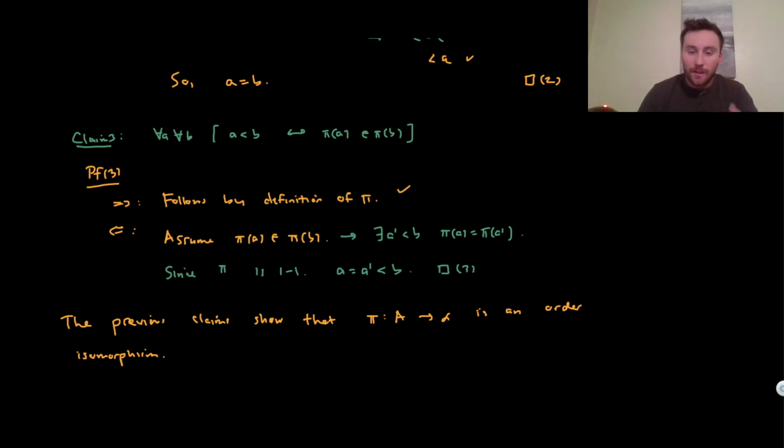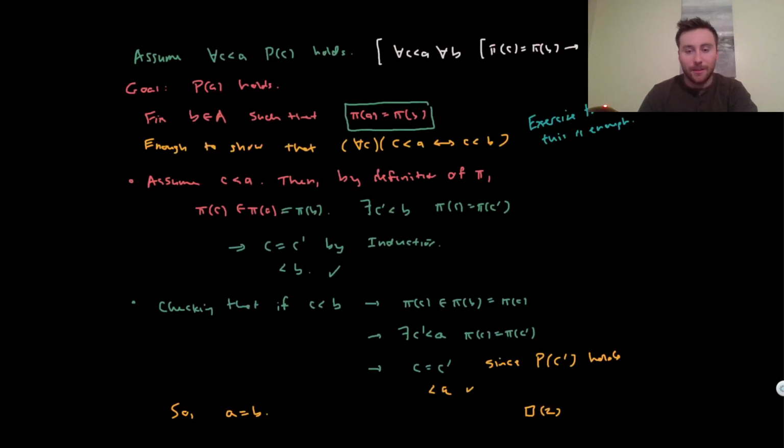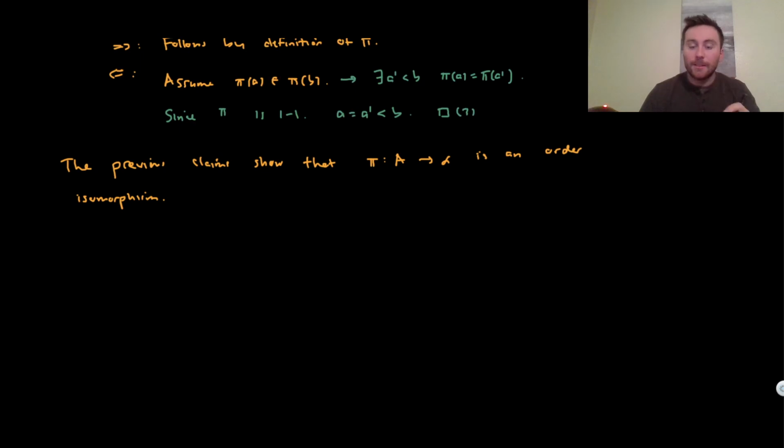And then why is alpha an ordinal? Well, this mapping we just proved is an order isomorphism. Alpha is transitive. That was the very first claim, the very first thing we checked over here. This mapping is an order isomorphism, and so the pointwise image of A will be a well ordering.